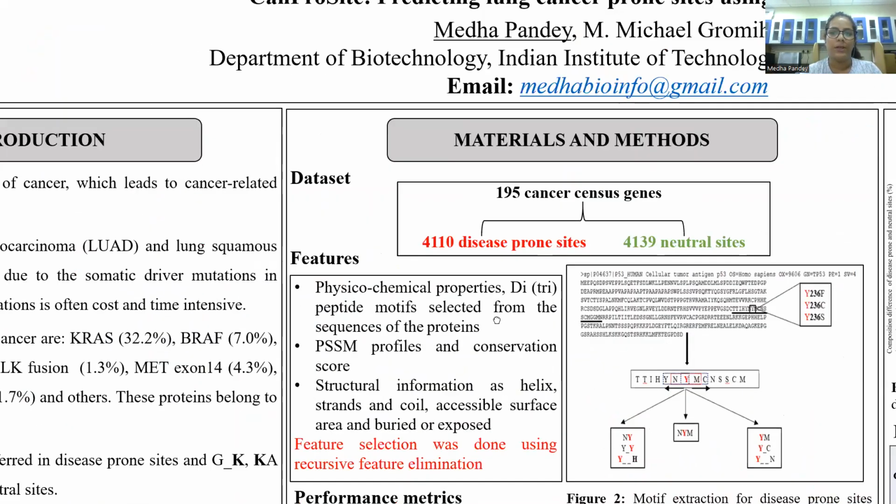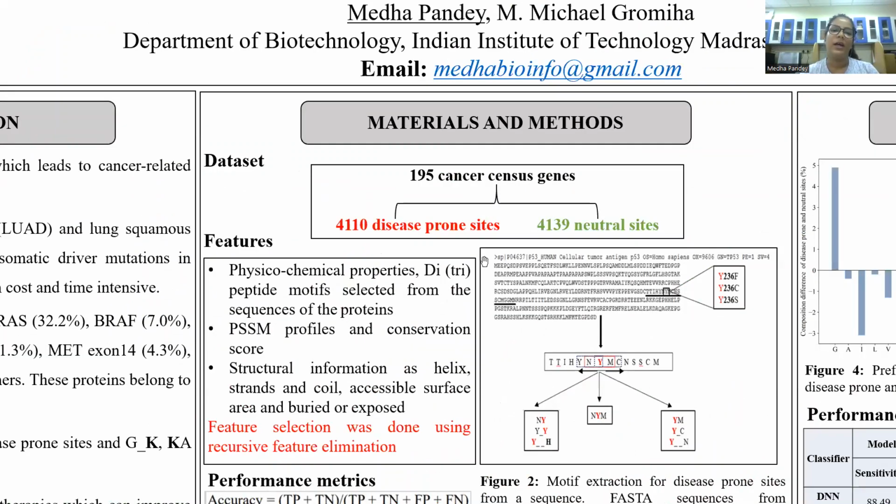Now coming towards the materials and methods. We identified 195 cancer consensus genes, which include 4,110 disease-prone sites and 4,139 neutral sites. Neutral sites are basically neutral to the patients; they don't have any impact. We calculated sequence-based features, which include physicochemical properties and some di and tripeptide motifs selected from the sequences of proteins.